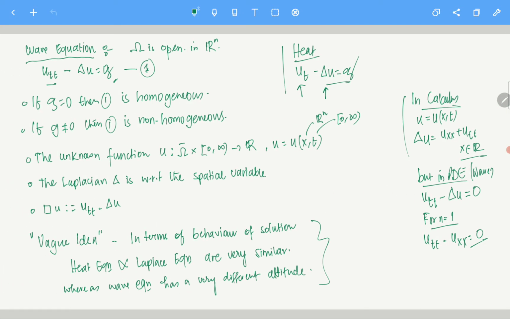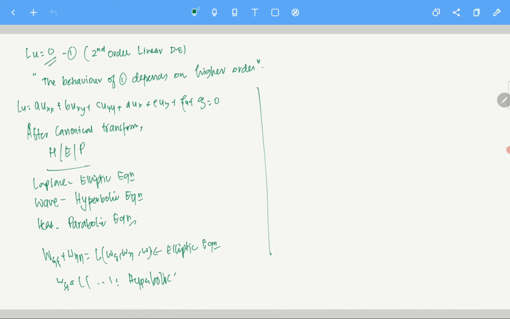Because you see in the heat equation this term is there, but that's basically a lower order term. So essentially this is a Laplace equation, an extension of this elliptic idea. So heat and Laplace are closely knit together. Once you have a good understanding of the Laplace equation, many properties of the heat equation can be derived. That is what we did in heat and Laplace. But for the wave equation, everything falls apart.